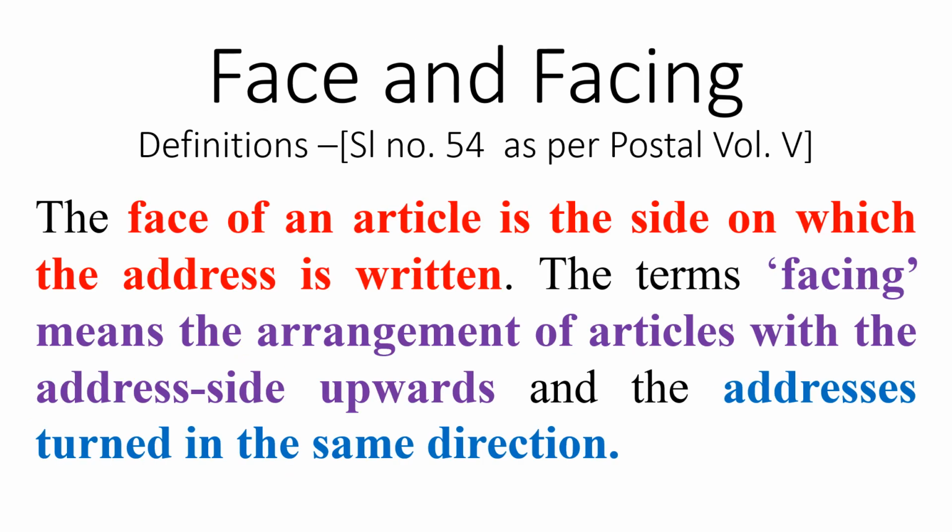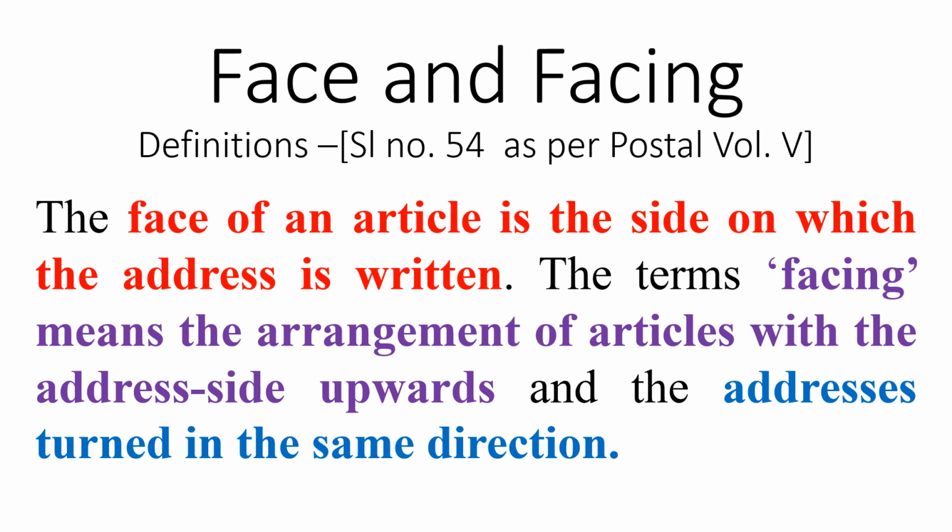As part of our syllabus, phase and phasing is another topic covered. That definition is available in serial number 54 as per Postal Manual Volume 5. It is very easy to understand what is the phase of an article. The portion where the to address is mentioned is the phase of the article.